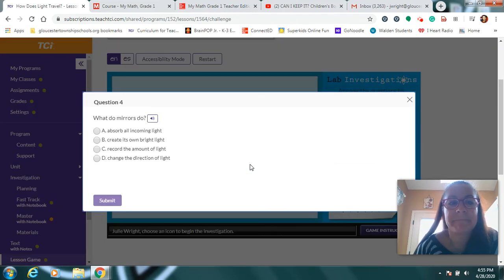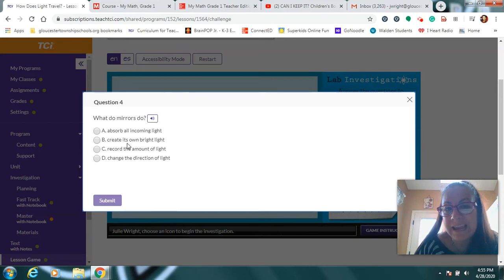Let's check this one. What do mirrors do? Remember that day we were playing with the mirror? And we were twisting it around so that we could move the light from the flashlight. We could bounce it up to the ceiling and down to the floor. Does a mirror absorb all the light? Absorb it is like when you spill some juice and you get a paper towel, the towel soaks it all up or absorbs it. That would mean the mirror keeps all the light inside, like the paper towel. Is that what the mirror did?